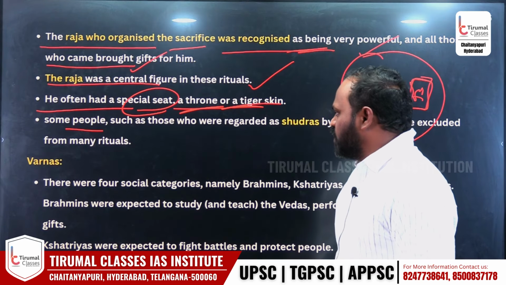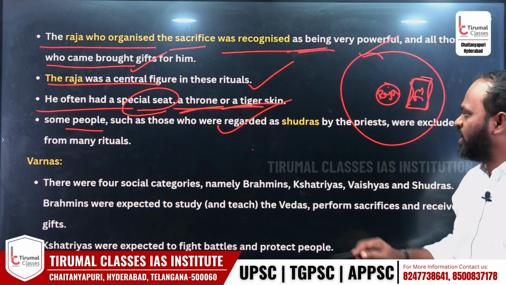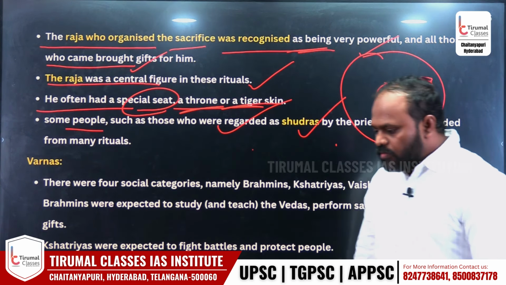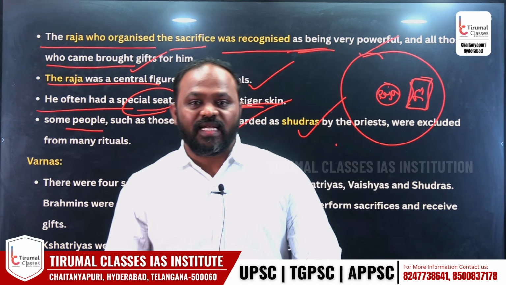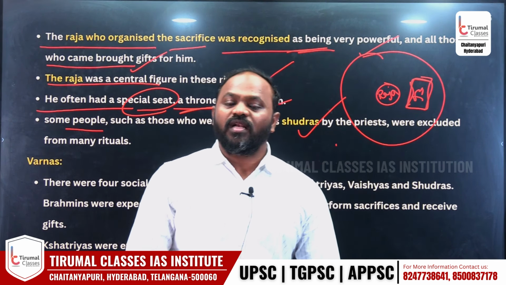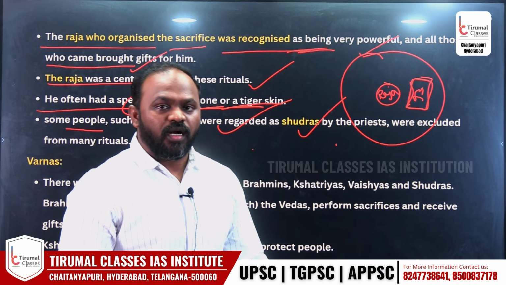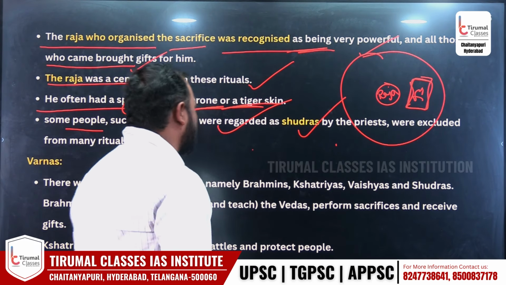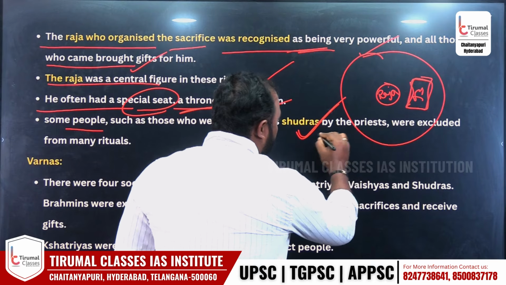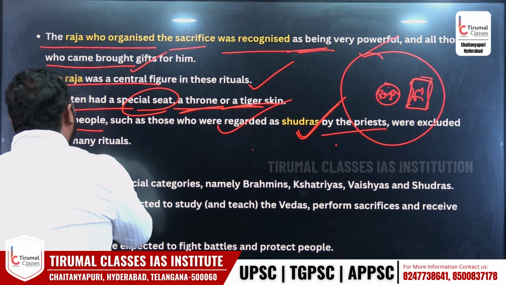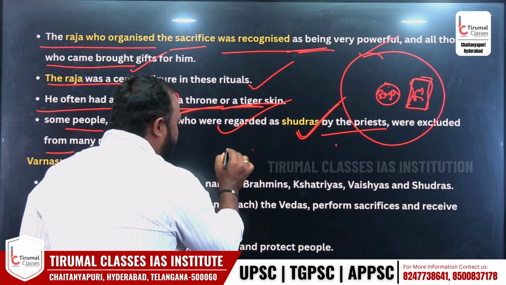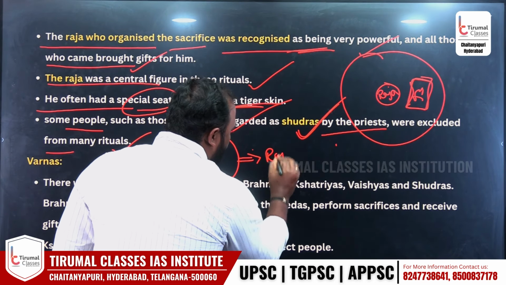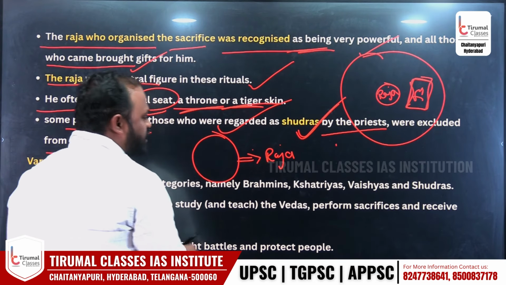Some people, such as those who were regarded as Shudras, of course we know very well, during yajnas and yagas, Shudras were not allowed to perform them, not allowed to sit even while performing such sacrifices. Look at this, the Shudras were excluded by the priests from many rituals. A simple ritual is conducted by the Raja, and the Raja has a special seat and special position.